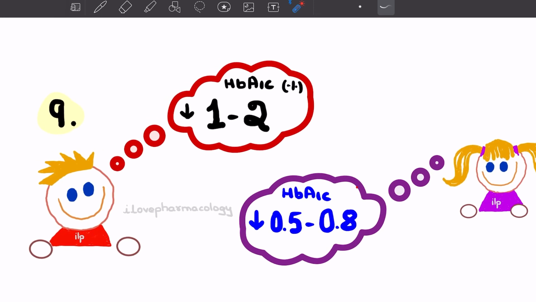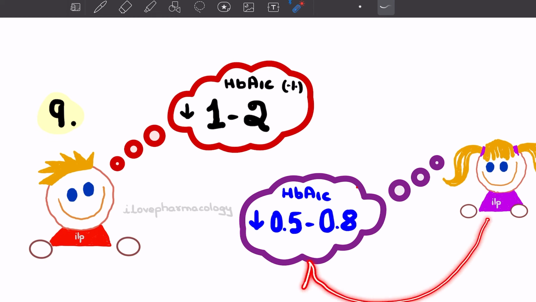Then Metformin says, when diabetic patients consume Metformin, there will be a reduction of glycated hemoglobin levels, that is HbA1c, by 1 to 2%. HbA1c tells about the average of the blood glucose levels maintained in the previous 3 months.